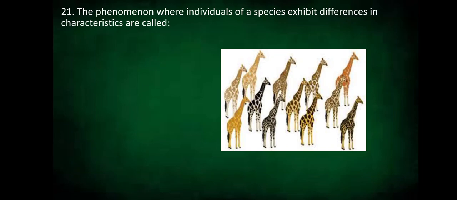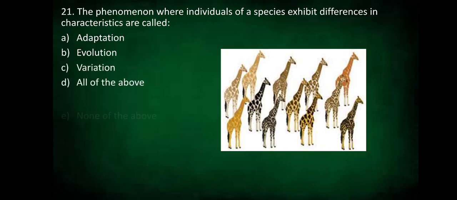Our 21st question. The phenomenon where individuals of a species exhibit differences in characteristics is called adaptation, evolution, variation, all of the above, or none of the above. The answer is variation.